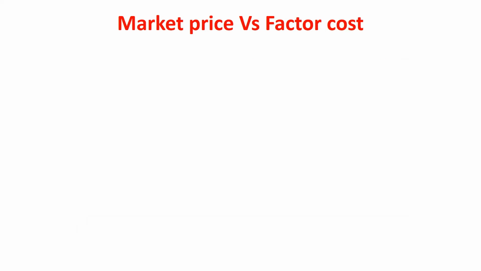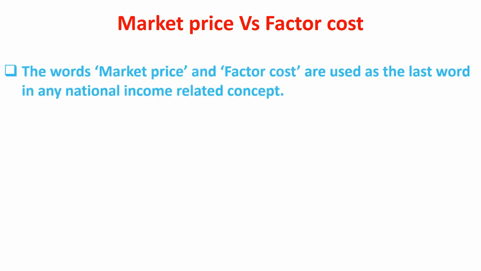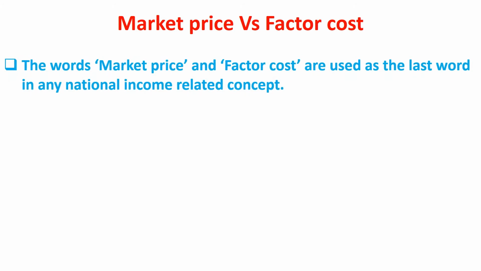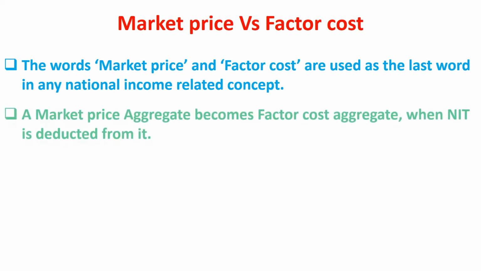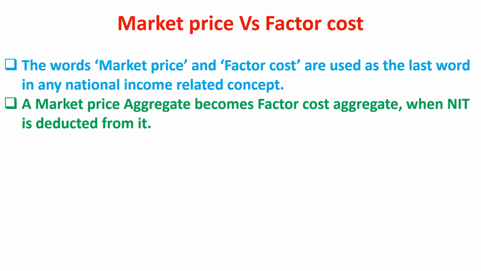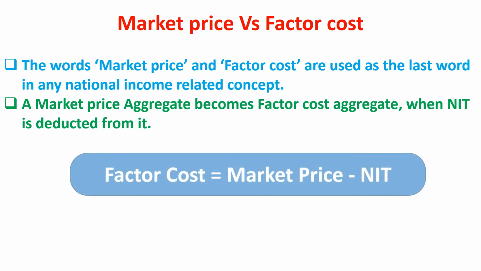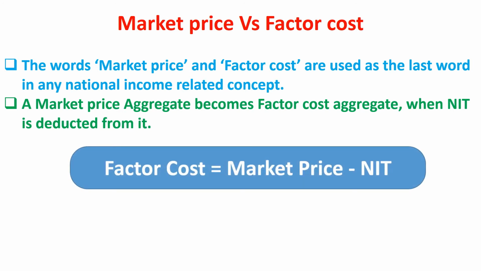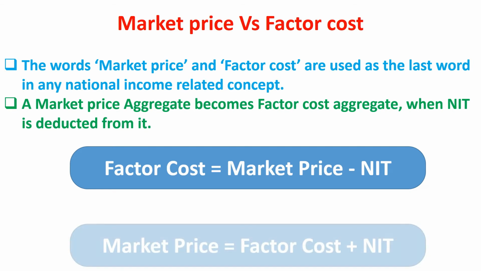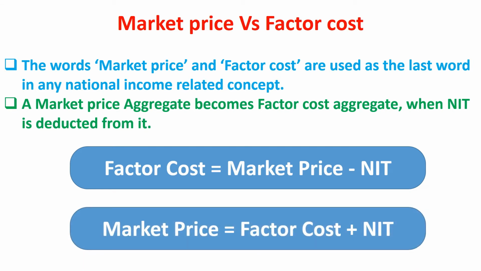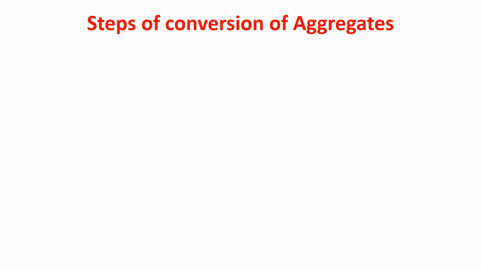Market price versus factor cost. The words market price and factor cost are used as the last word in any national income related concept. A market price aggregate becomes a factor cost aggregate when NIT is deducted from it. You should know that NIT is equal to indirect taxes minus subsidies. Factor cost is equal to market price minus NIT. Market price is equal to factor cost plus NIT. Now we will discuss the steps of conversion of aggregates.